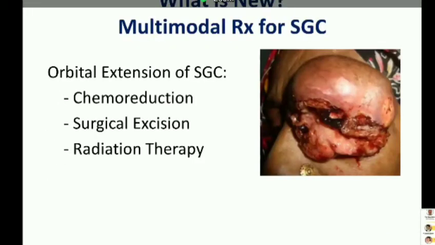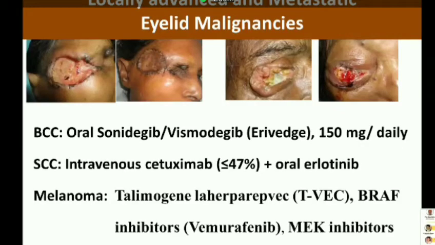Multimodal treatment for aggressive sebaceous gland carcinoma includes tumor reduction followed by surgical excision with or without cryotherapy and then radiation therapy. Targeted therapy is used for advanced basal cell carcinoma and squamous cell carcinoma.